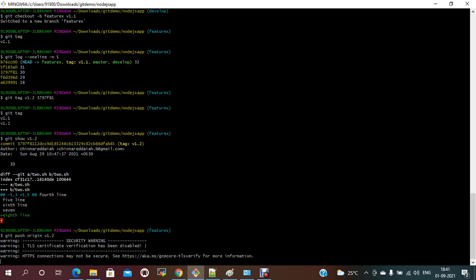We can push all the tags at a time also using git push hyphen hyphen tags. So it will push all the tags at a time. If you push individual tags, you just need to mention git push origin and the tag name. If you want to give some message for the commit ID, you just need to give git tag, the tag name, and the message.